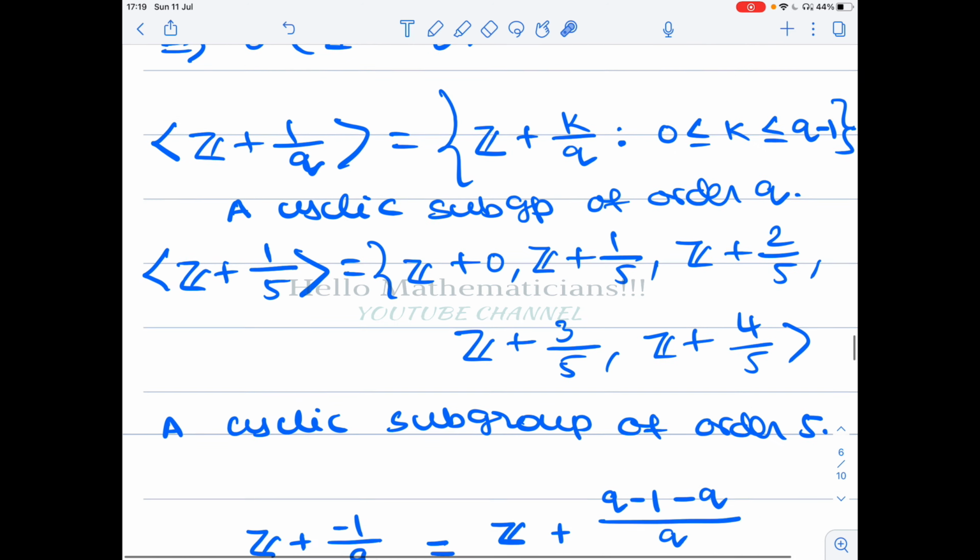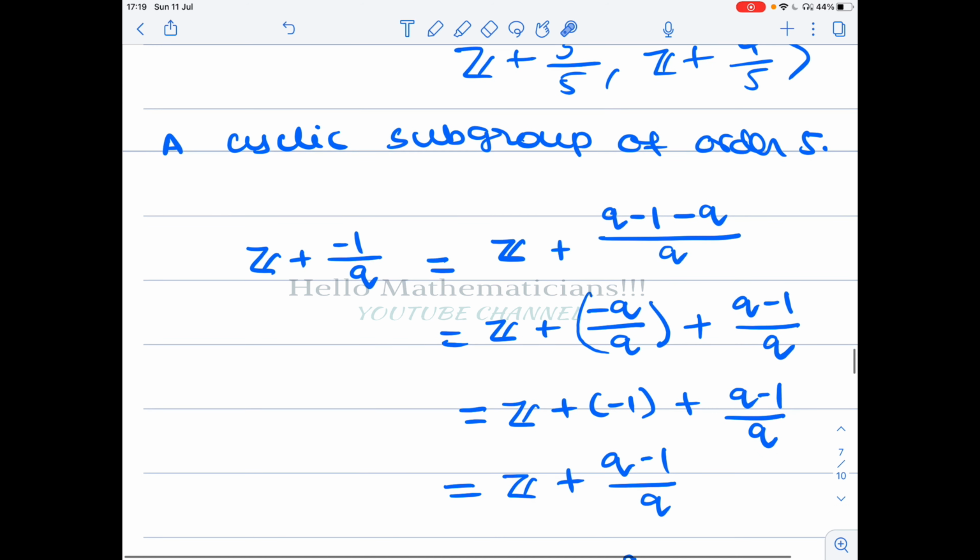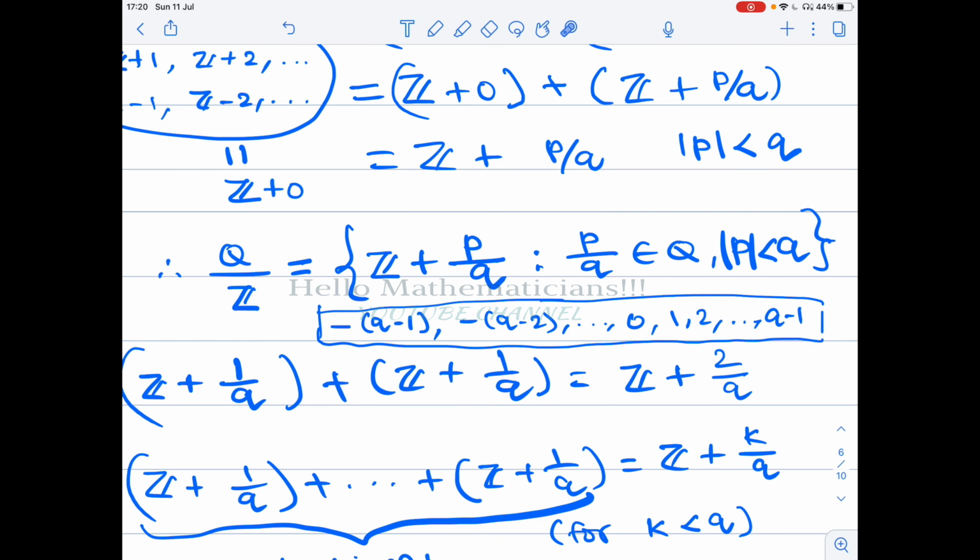Let's see how. For that, we look at Z plus minus 1 by q. Note that mod p less than q means that if you put any natural number q here, then p can be any number between minus q plus 1 and q minus 1.